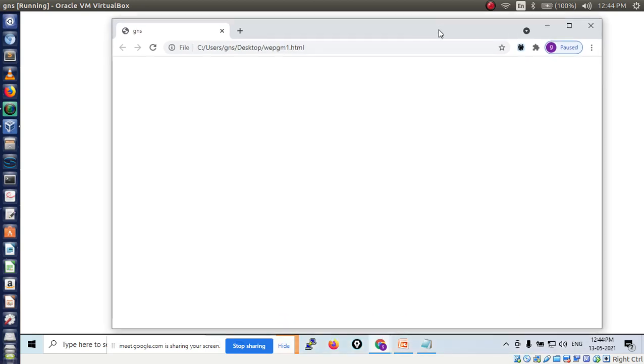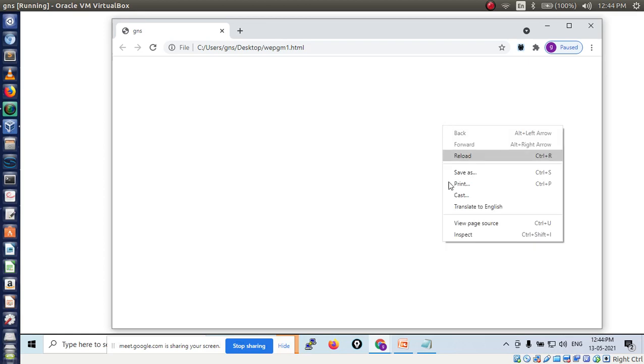Something is missing in that code, so that's why it is not displaying, it is an error. So we have to identify what kind of error it is.